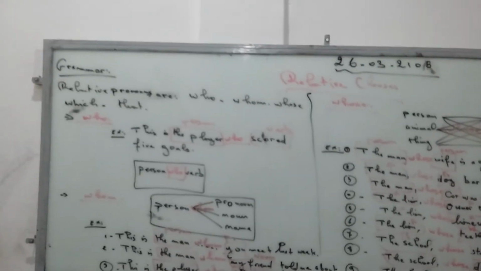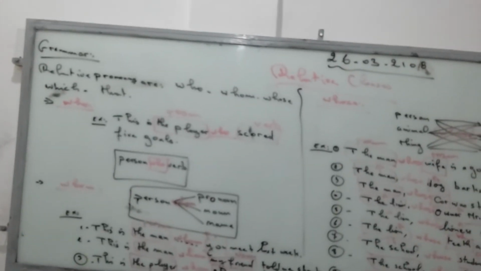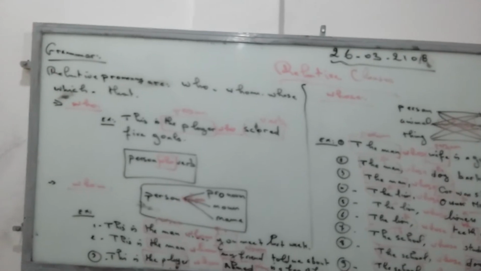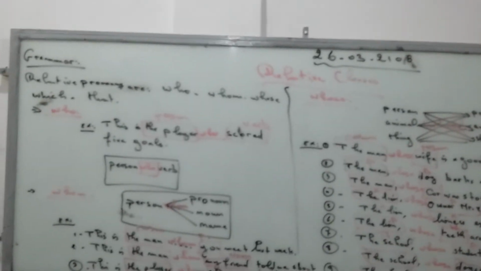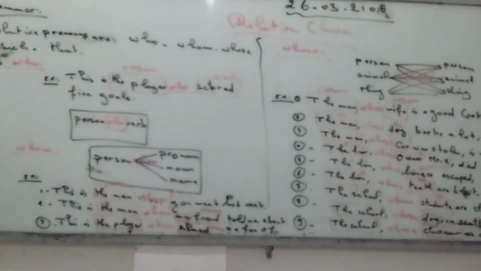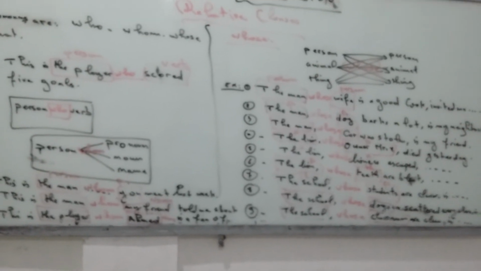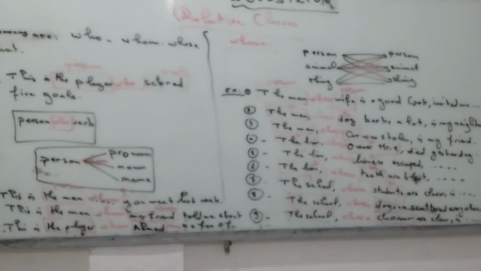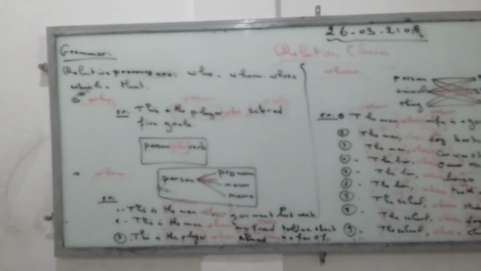Fill in the blank with appropriate relative pronouns. Okay, so you will fill the blank with the correct relative pronouns. So for example if they give you person, verb, automatically you put who. If they give you person, pronoun or noun or name, you put whom. If they give you person, person, animal, or person, thing, you put whose. If they give you animal person, or animal thing, you put whose. So thing person and thing animal, you put whose. So this is the lesson of relative clauses.